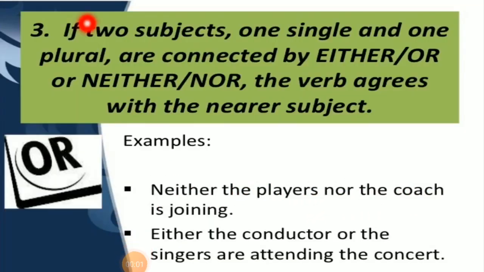If two subjects, one singular and one plural, are connected by either or neither nor, the verb agrees with the nearer subject. Example, neither the players nor the coach is joining. So children, here two subjects are given, the players and the coach, and they are joined by neither nor. But you have to see the nearer subject. The nearer subject to the blank is the coach, and that is singular. So here you have to use the singular form of the verb, that is is.